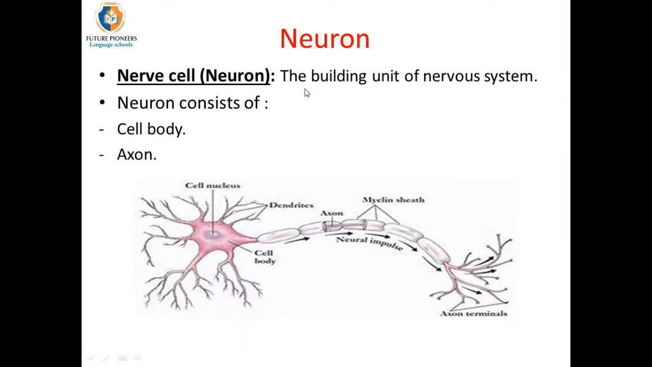But what is the building unit of the nervous system? The nervous system consists of a special type of cells which are called neurons or nerve cells. This neuron is the building unit of the nervous system and it consists of two main parts, which are the cell body and the axon. The cell body receives the impulses from the previous nerve cell or neuron.